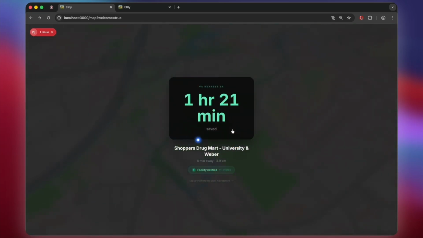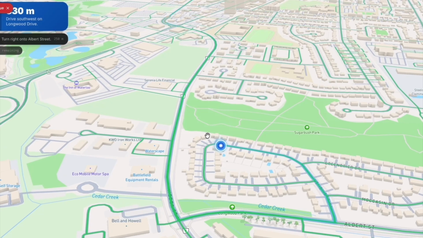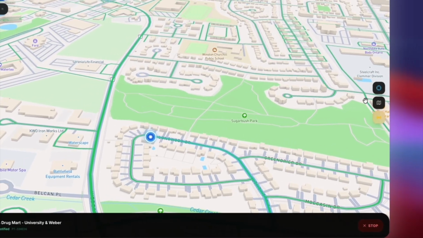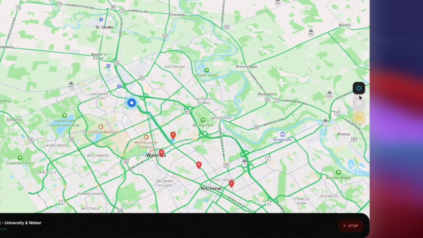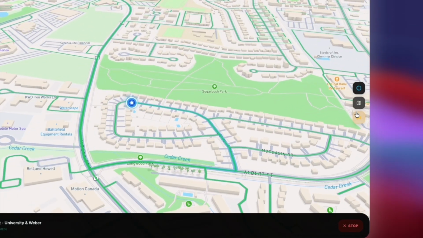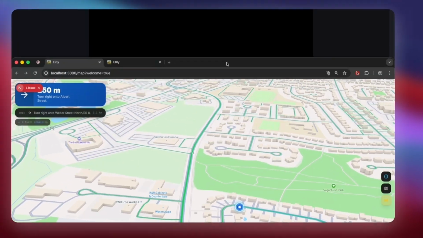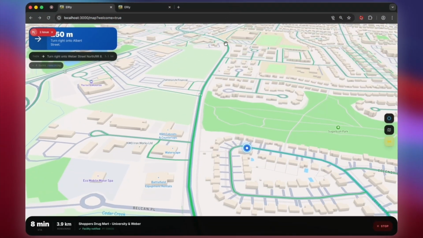So let's go ahead and go to that little pharmacy. And we can see that we saved an hour and 24 minutes, which is wonderful. We can also see the exact route that we need to take in order to go to that location. We can switch modes, we can see the traffic as well, and we're able to see the instructions in order to get to our location.